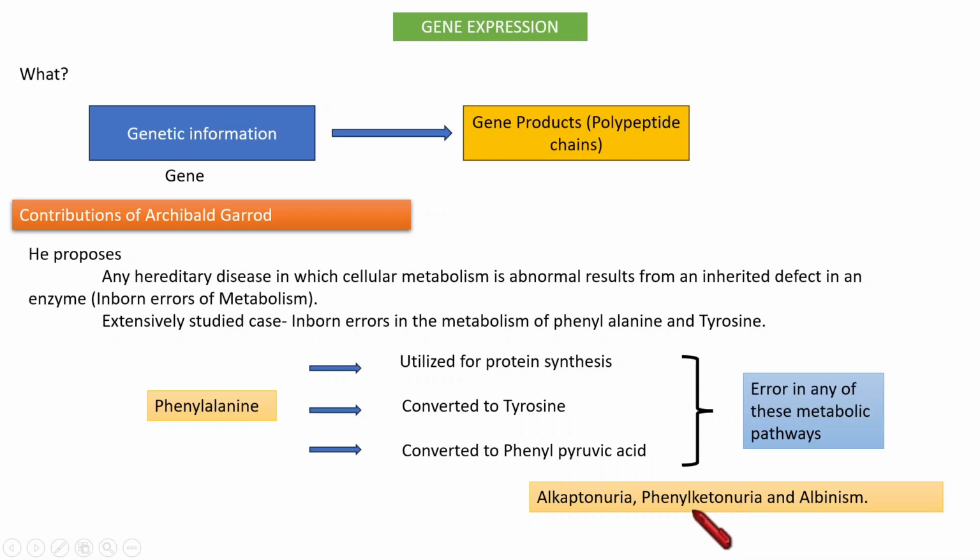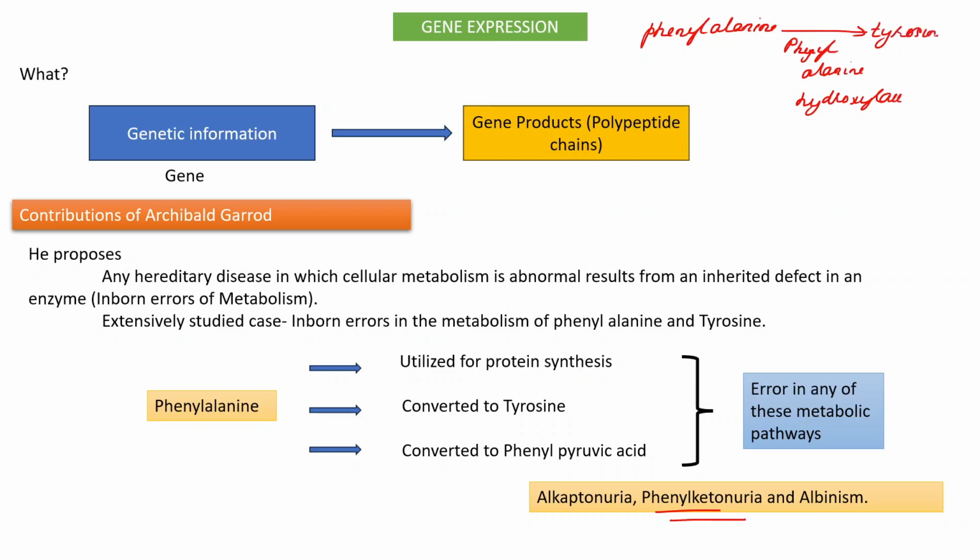Here the problem mainly occurs with phenylalanine, an amino acid that we take through our food, and there is also one enzyme, phenylalanine hydroxylase, which is required to convert phenylalanine to tyrosine in that metabolic pathway.